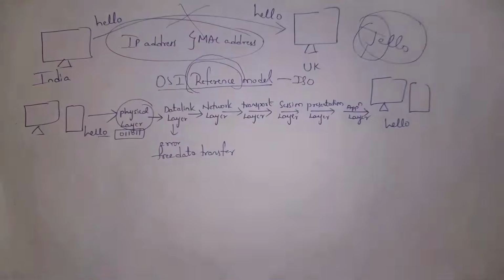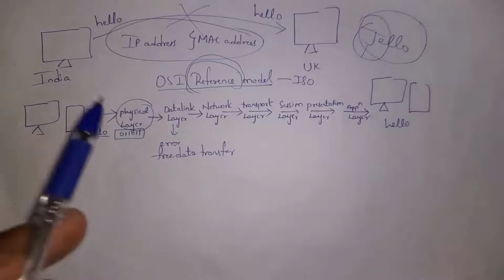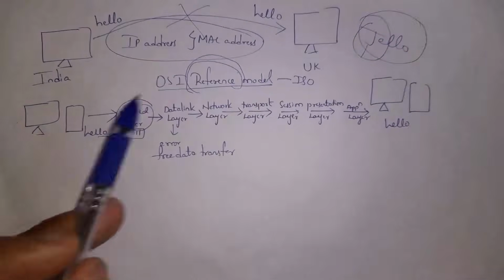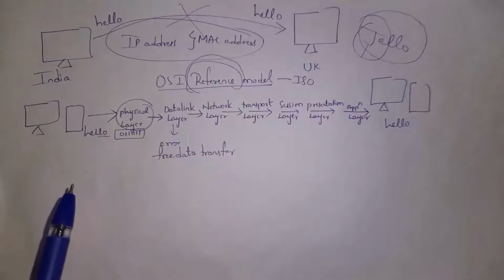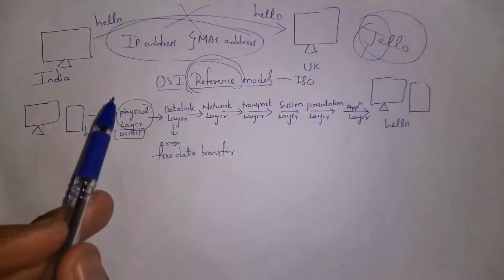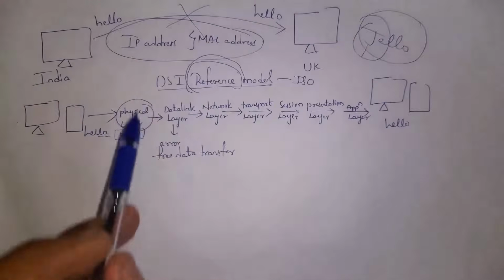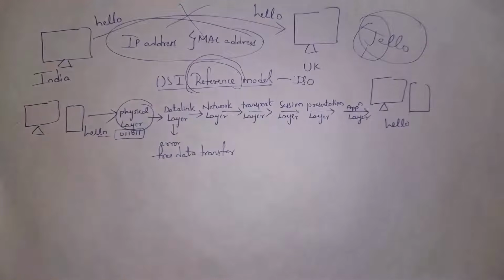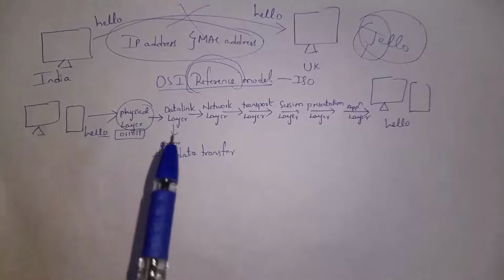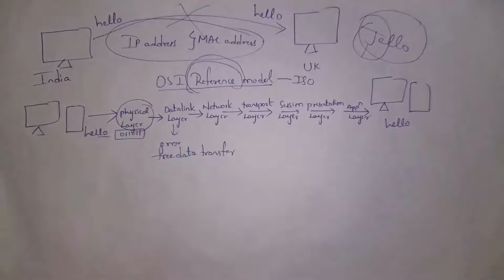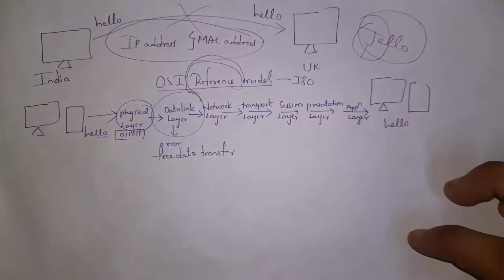So in a network, at first our data is transferred to the physical layer, where the physical layer will establish connection between devices and it will convert our data into binary format, that is in the form of zeros and ones. From the physical layer, our data is transferred to the data link layer, where the data link layer will handle errors, and along with this it will add the MAC address of sender and receiver in order to identify devices. This is all about data link layer.